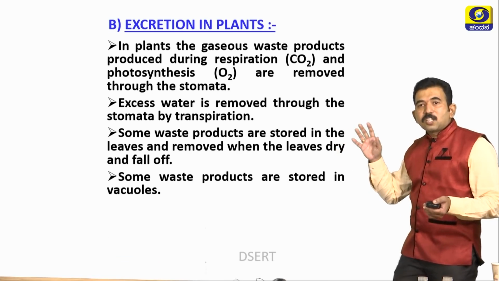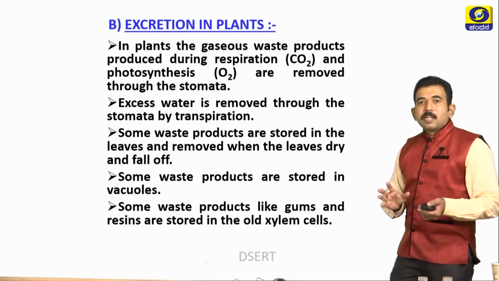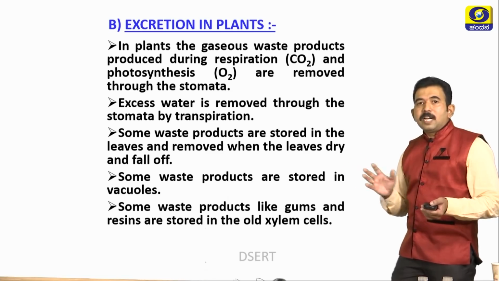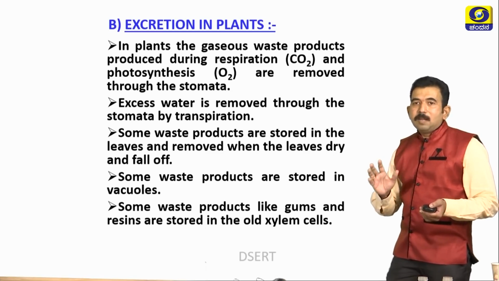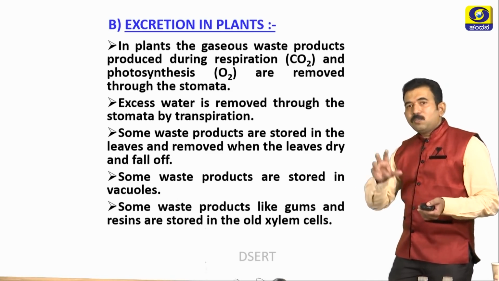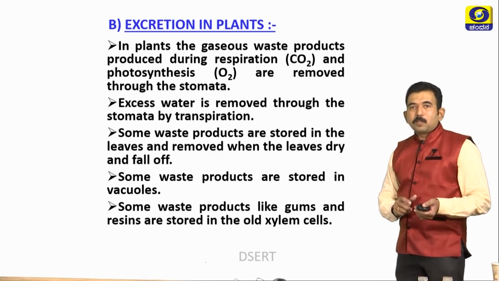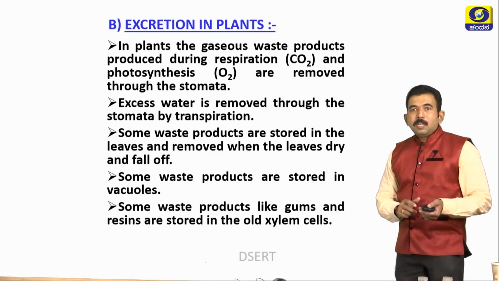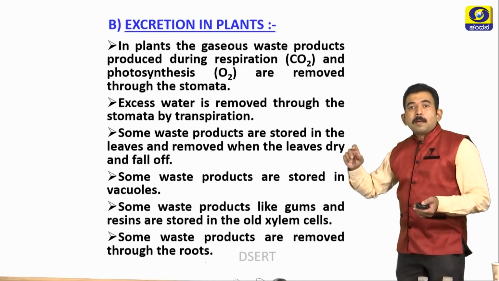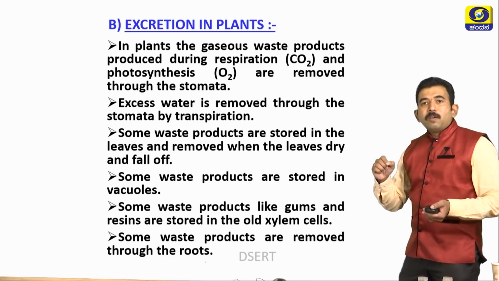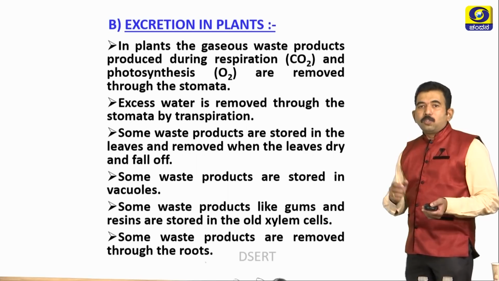Some waste products are stored in vacuoles, and some waste products like gums and resins are stored in old xylem cells. So this is the overall excretion process in plants. Students, plants also remove their waste products through the roots.